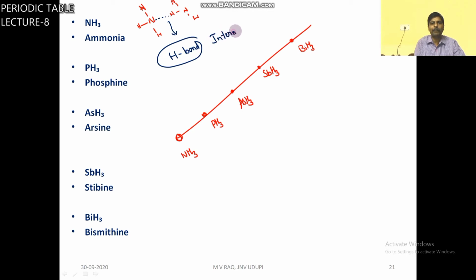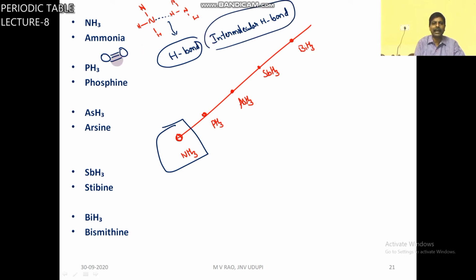Intermolecular hydrogen bond. This intermolecular hydrogen bond is possible in case of NH3. So, along with NH3's usual attractions, there is an additional bond, this intermolecular hydrogen bond, hence the boiling point is more than expected.